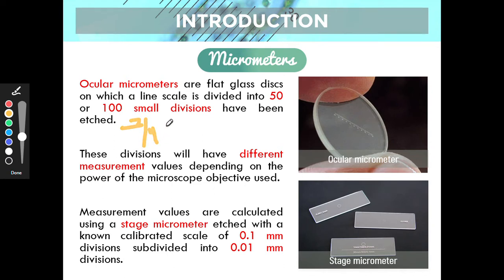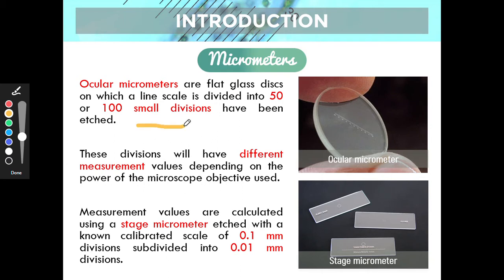So it means that we have a known line with a measurement of 100 micrometers. This unknown line is compared to the known line, and we said that it is three-fourths of the known.